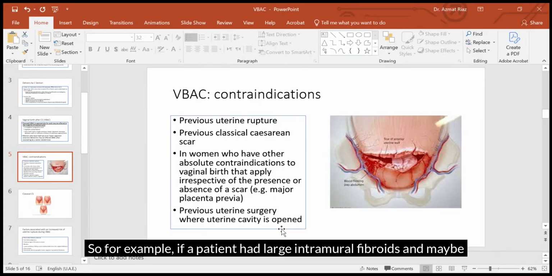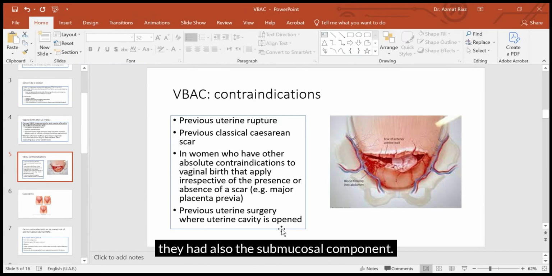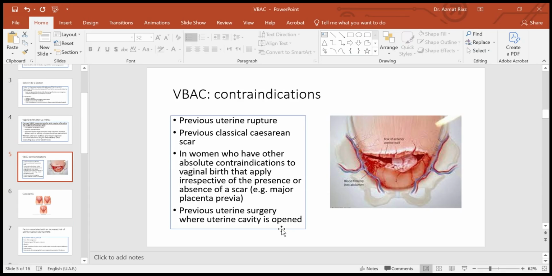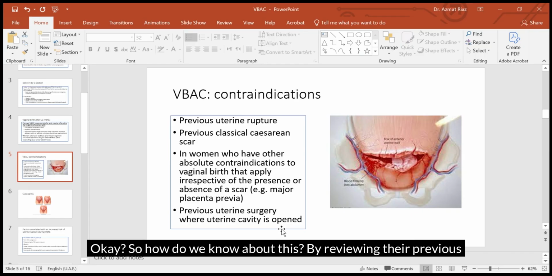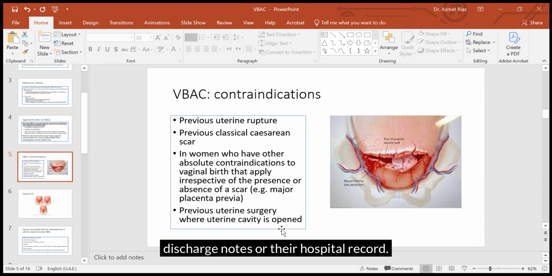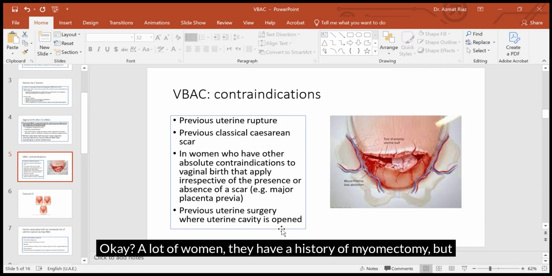What do we mean by that? For example, if a patient had large intramural fibroids and maybe also a submucosal component, while removing the intramural fibroid, the doctor had to open the endometrium. How do we know about this? By reviewing their previous discharge notes or hospital record. A lot of women have a history of myomectomy but they don't know, right? It might have been performed in other countries. So in that case, it's important to consider whether the cavity has been breached or opened.